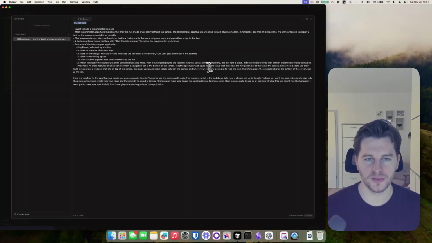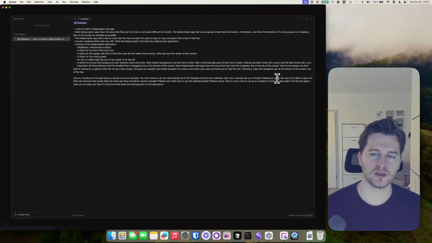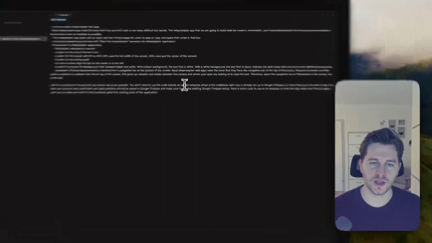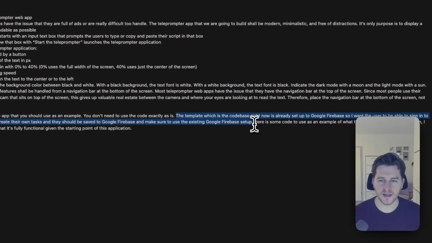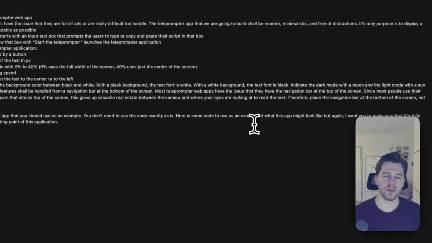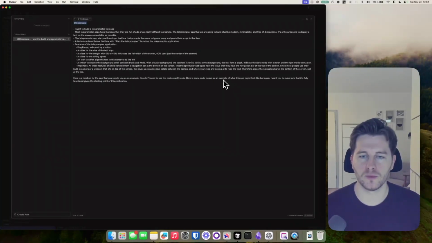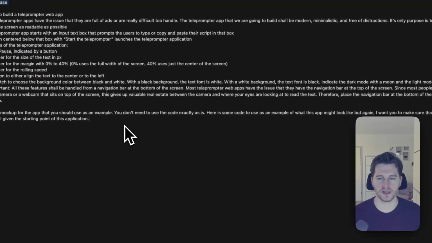So it goes on this prompt by saying, the template, which is the code base right now, is already set up to Google Firebase. So I want the user to be able to sign in to their own account and create their own tasks. And they should be saved to Google Firebase, and make sure to use the existing Google Firebase setup. This is also something that we don't need. And this last part, though, this is something we need. Here's some code to use as an example of what this app might look like. But again, I want you to make sure that it's fully functional given the starting point of this application.